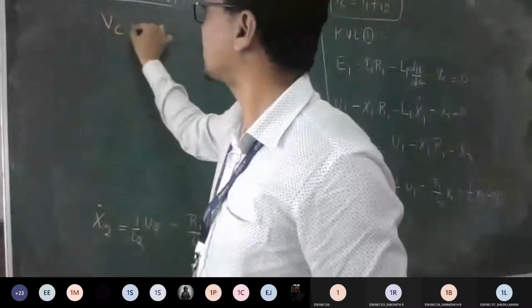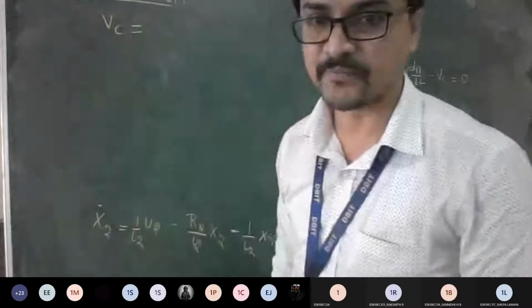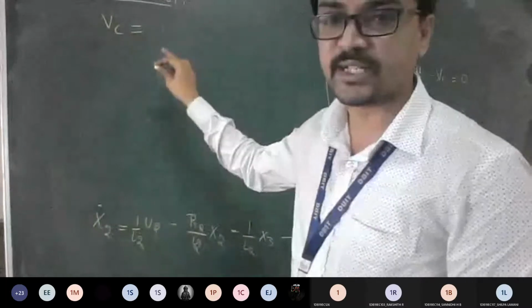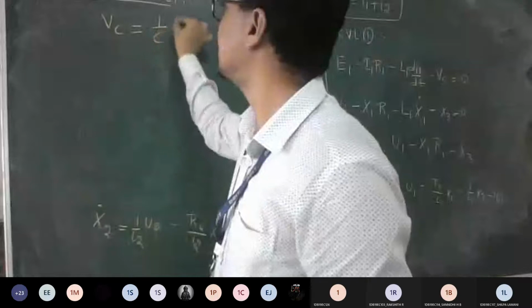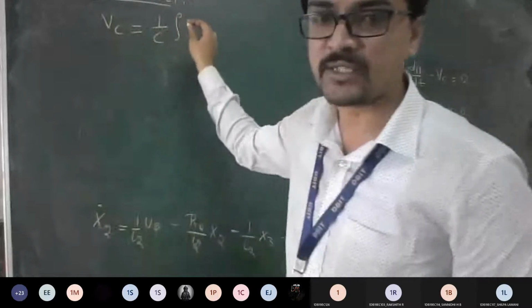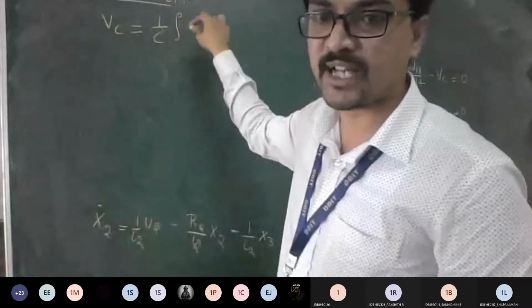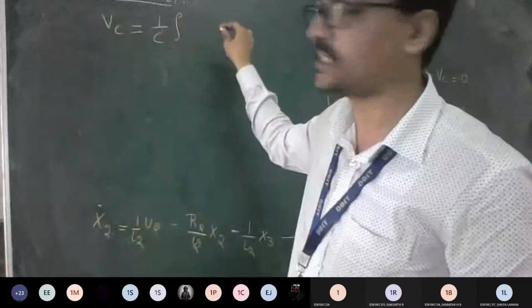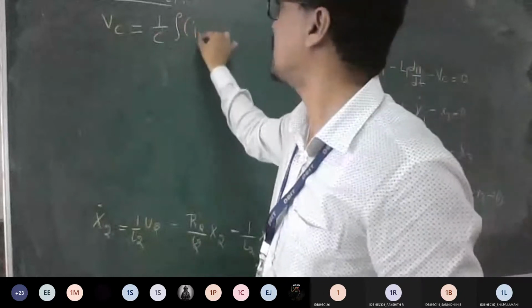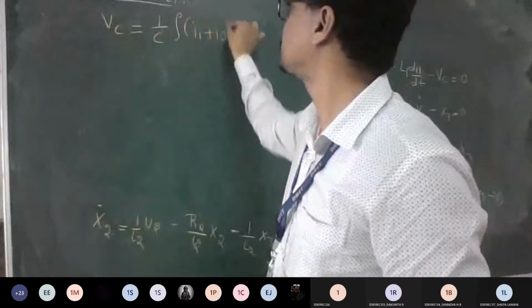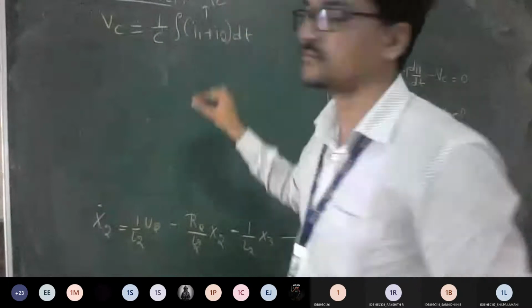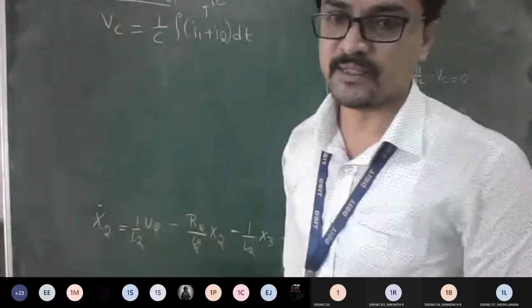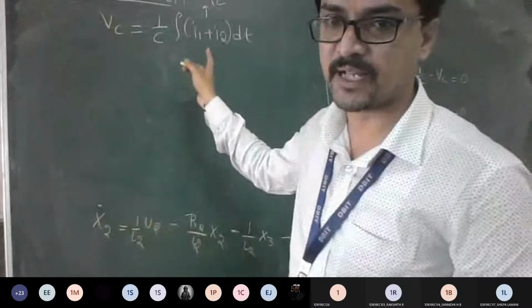We know that the voltage across an inductor is differentiation. Similarly, the voltage across a capacitor should be integration. So it is like 1 by C integration of the currents, in general I into dt. Now in this particular problem, the currents are I1 plus I2, nothing but IC only. Is it fine with this step, everyone?